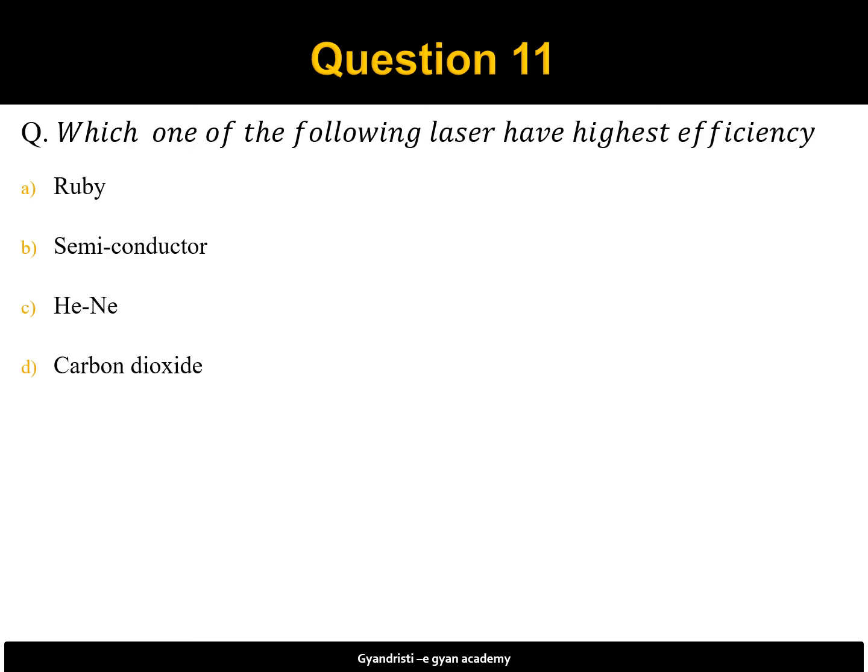Question number 11 is which one of the following laser have highest efficiency? Four options are given: ruby, semiconductor, helium neon, carbon dioxide. Here, efficiency is defined as output laser energy divided by power it consumes. So in this regard, the most efficient laser is semiconductor laser.